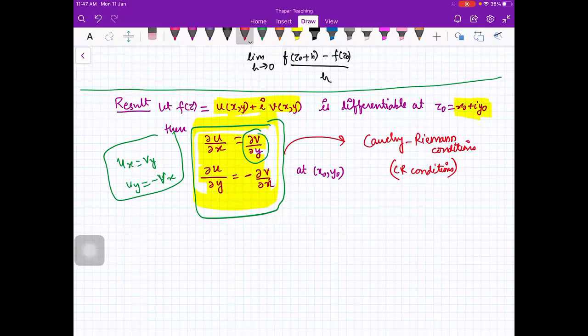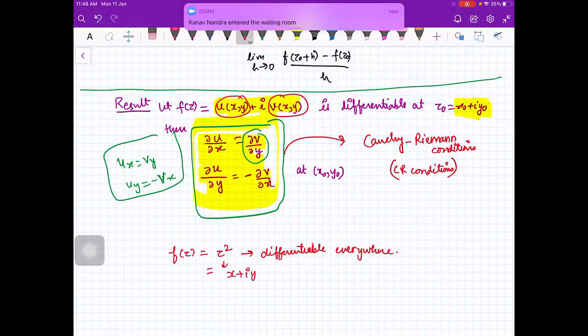But here we are saying that whenever a function is differentiable at a point, the Cauchy-Riemann conditions are satisfied. For example, let us look at the function f(z) equal to z square. This is a continuous function, differentiable everywhere. So let us see if the CR conditions are satisfied or not. You will write it in this form first. What is z square? Z square is (x plus iota y) square.